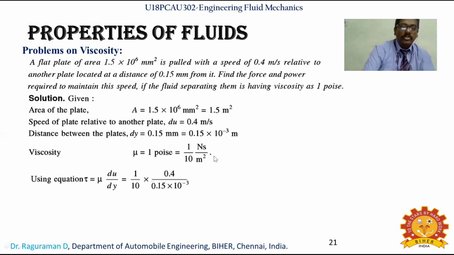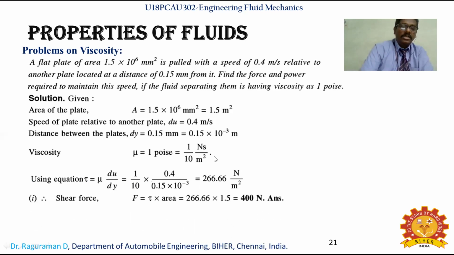As the next step, using the standard equation tau equal to mu into du by dy, mu is 1 by 10, and the du value and dy are given in the problem. So directly we can identify the tau value first, and with the help of this we can find the shear force.